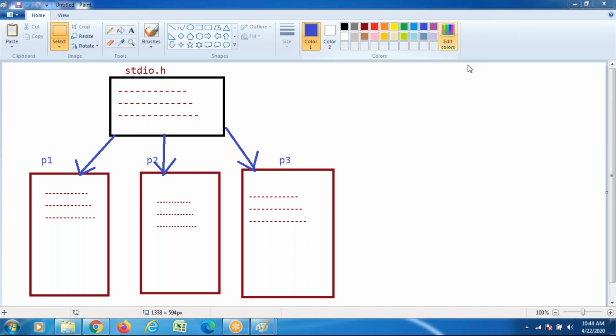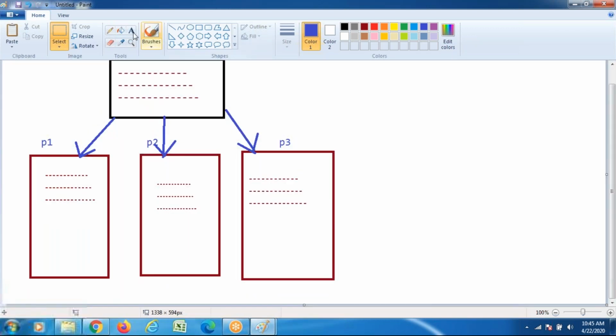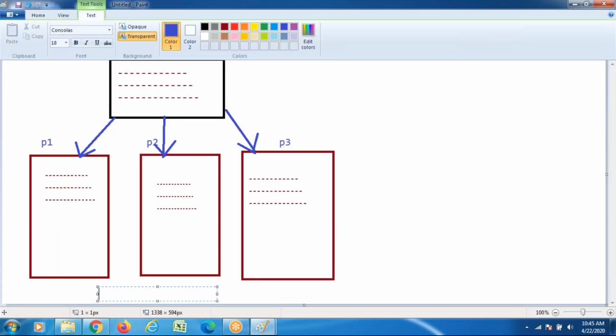Concentrate on the disadvantage. When you do hash include stdio.h, the cursor jumps over there, collects the whole information and stores it. With the include keyword, the disadvantage is memory wastage, because the same content is stored n number of times.